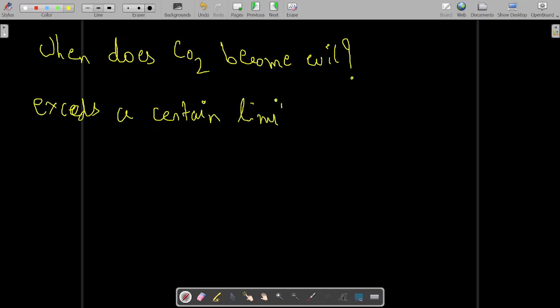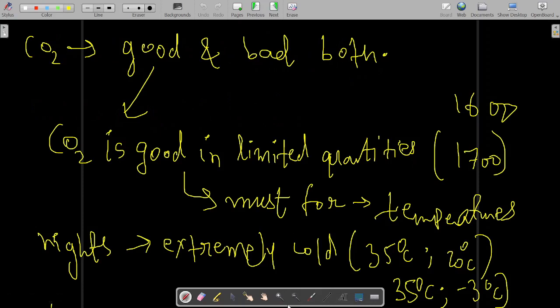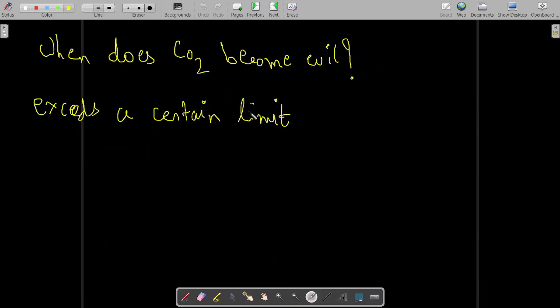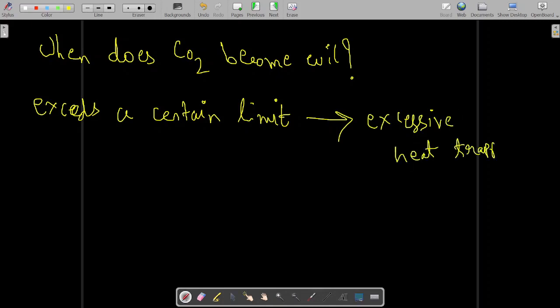When it becomes excessive, then excessive heat is trapped. Because of this, global warming takes place.